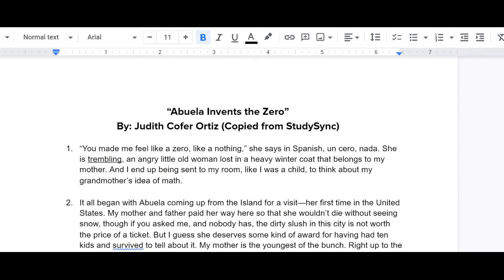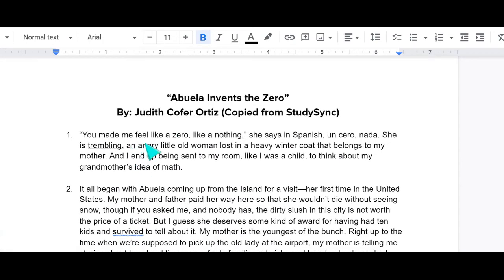If I start off in paragraph 1: "You made me feel like a zero, like a nothing," she says in Spanish, "un cero, nada." She is trembling, an angry, little old woman lost in a heavy winter coat that belongs to my mother. And I end up being sent to my room like I was a child to think about my grandmother's idea of math.